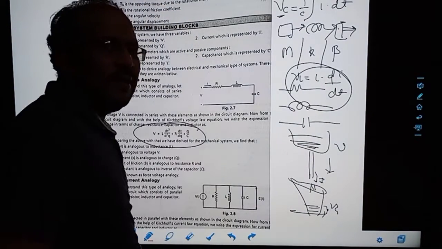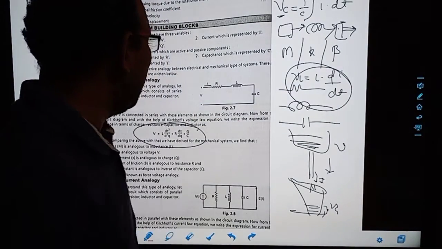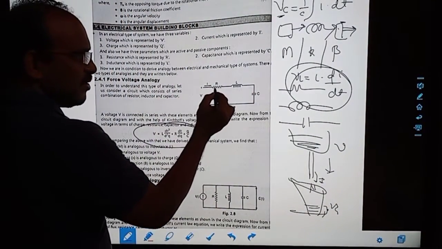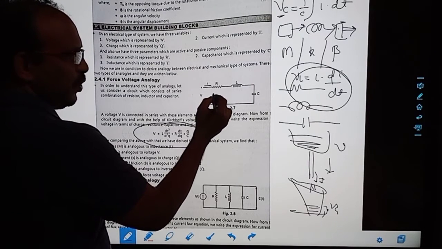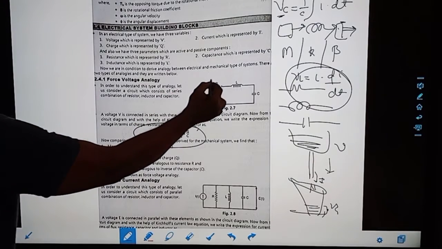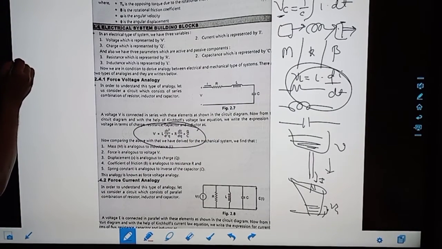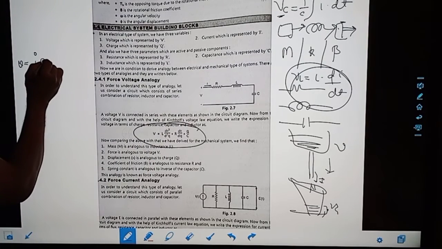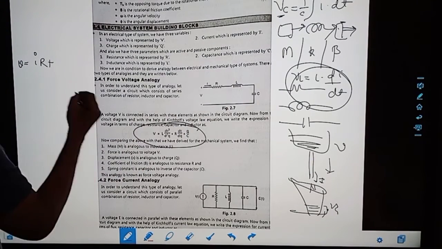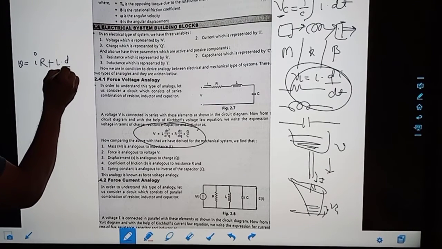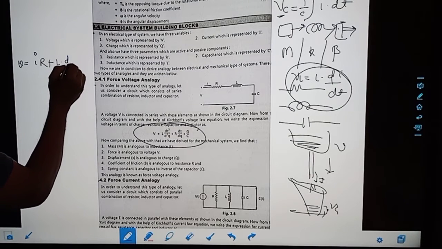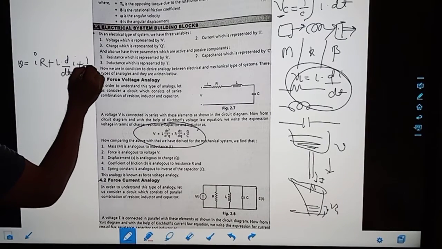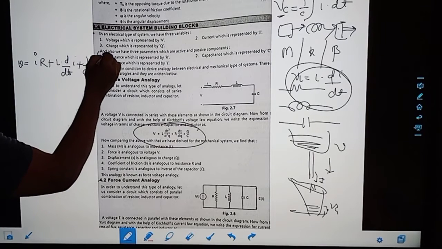So if I write KVL for this, V equals I into R, plus, since inductor is a derivative, L into d by dt of current, plus, since capacitor is an integration, 1 by C integration of I into dt.